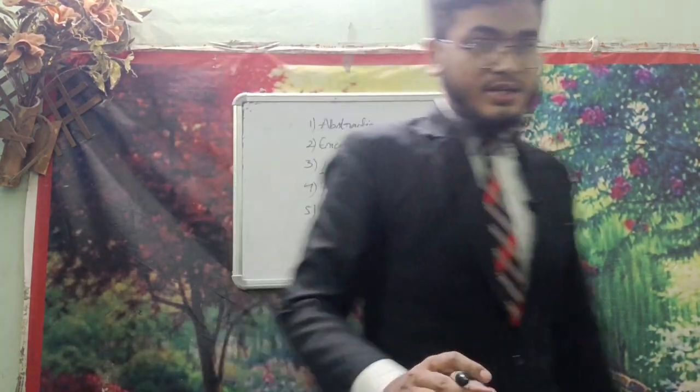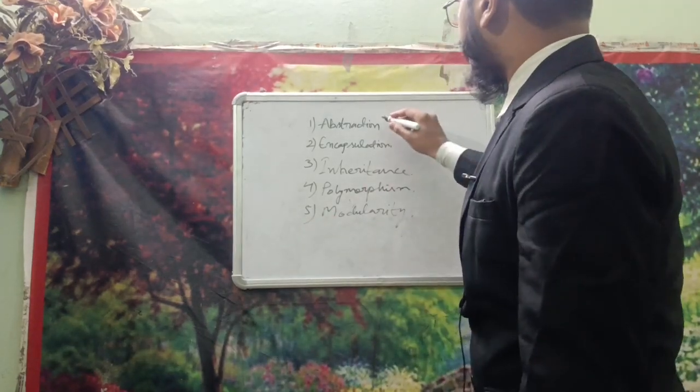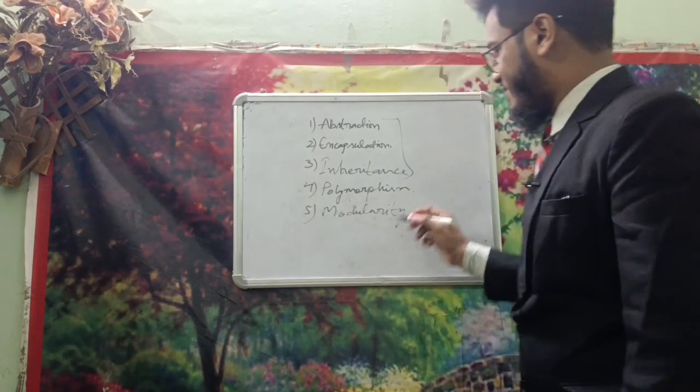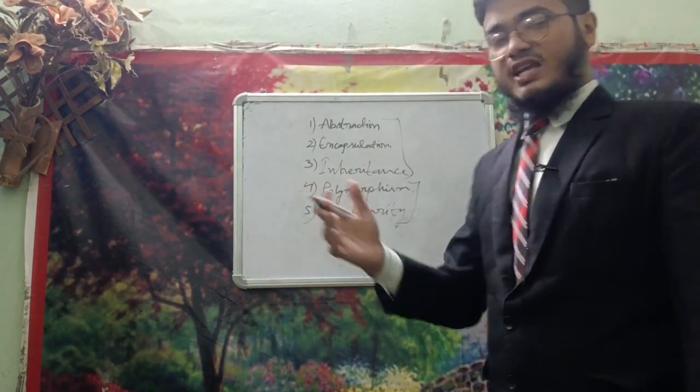So firstly we'll discuss these 3 because we have limited time, and further we'll discuss these 2 in further classes.